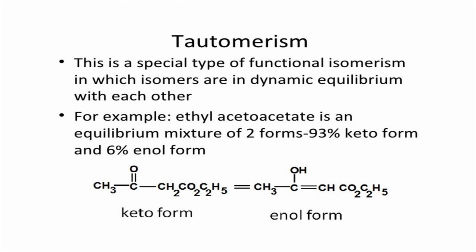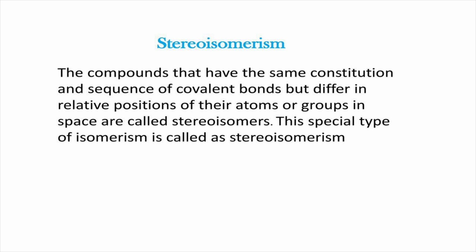Tautomerism is a special type of functional isomerism in which isomers are in dynamic equilibrium with each other. For example, ethyl acetoacetate is an equilibrium mixture of two forms, that is 93% keto form and 7% enol form. Keto-enol isomerism is an example of tautomerism. Now we have discussed various types of structural isomerism, that is chain isomerism, position isomerism, functional isomerism, metamerism, and tautomerism.